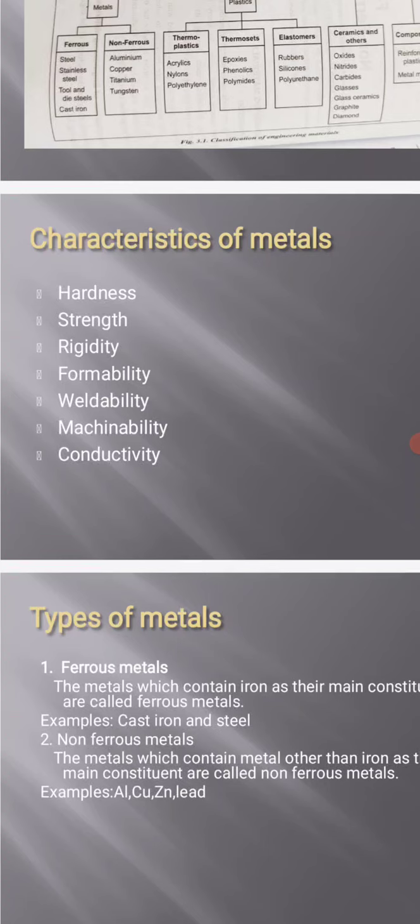Next is conductivity. Conductivity means the material's thermal conductivity and electrical conductivity properties. These are the main characteristics of metals.